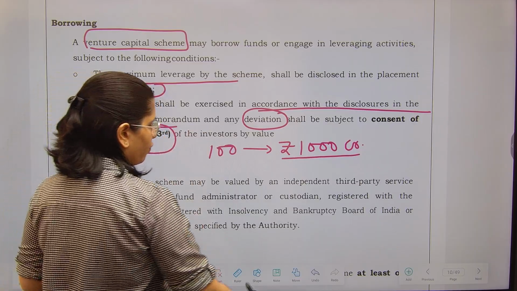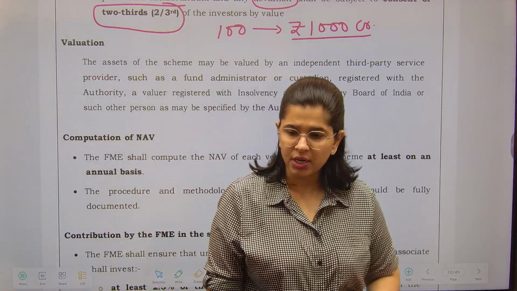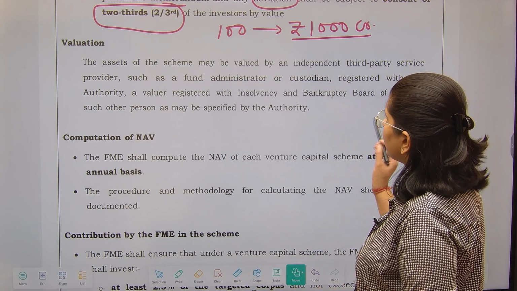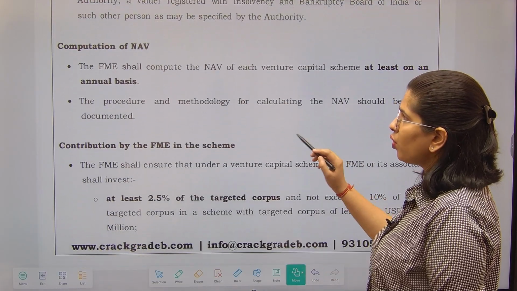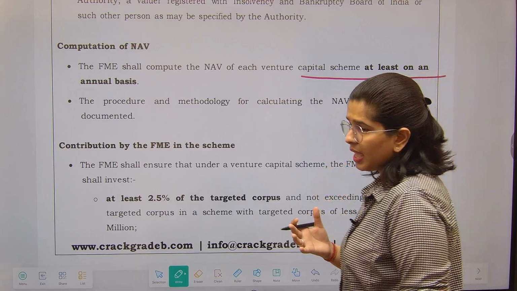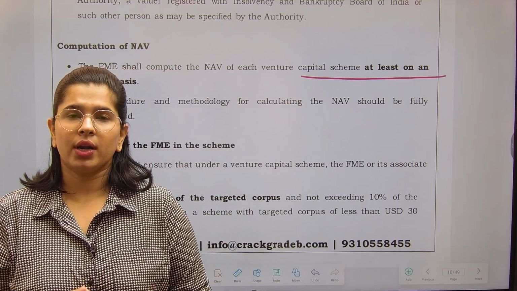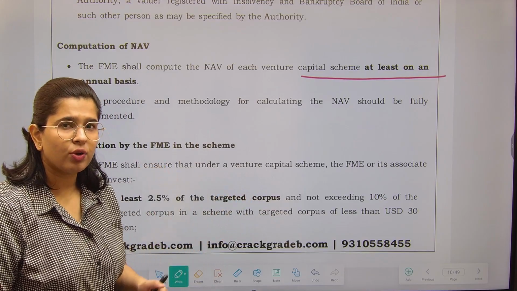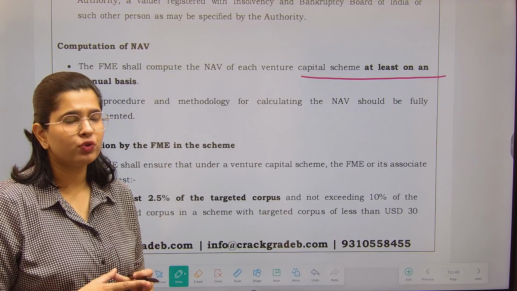Now valuation, obviously whatever assets you have, securities, for that you have to get your valuation done. Right. So this is the concept for that. The assets of the scheme may be valued by an independent third party provider, a valuer, etc. Computation of net asset value: the FME shall compute the NAV of each venture capital scheme at least on an annual basis. Obviously you are doing the valuation because you want to know the valuation of the assets you have. Valuation of assets divided by the units that you have sold gives your NAV, which you will have to find.